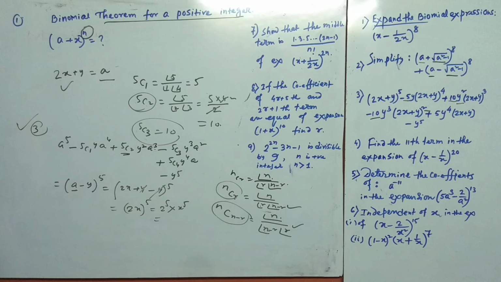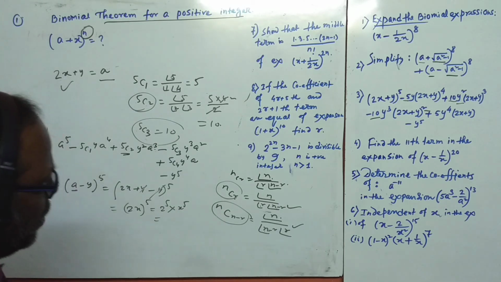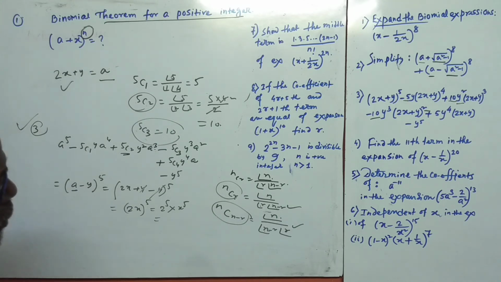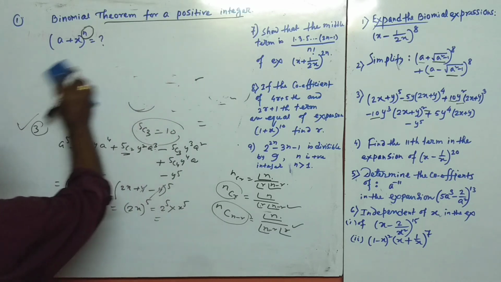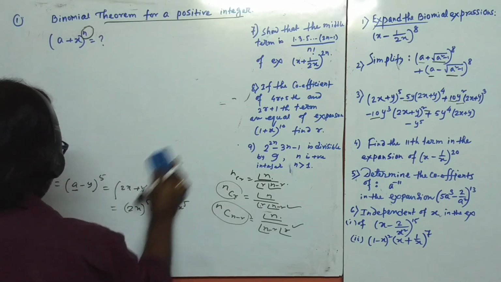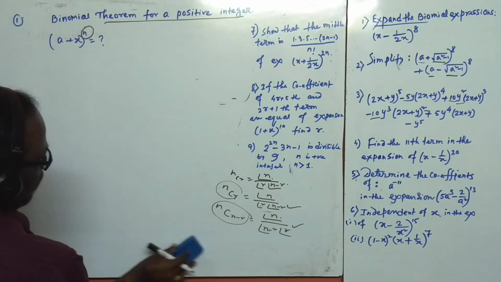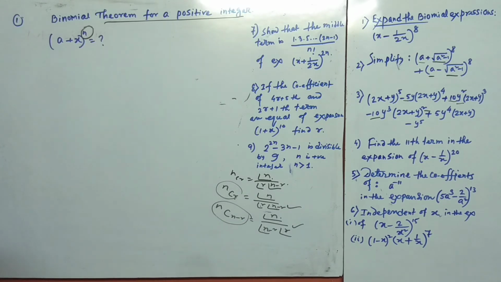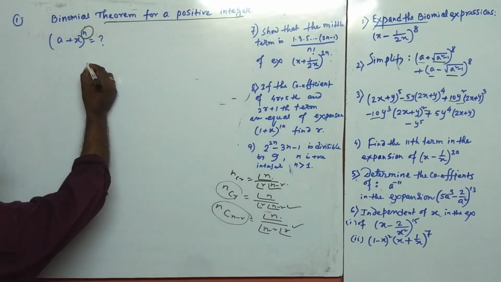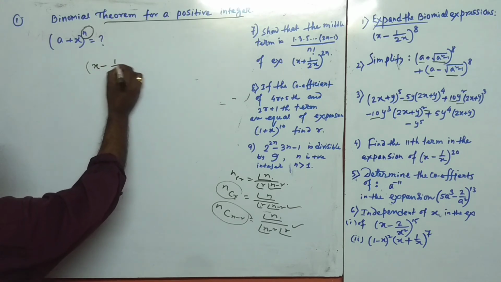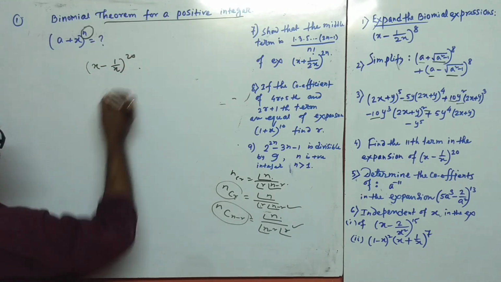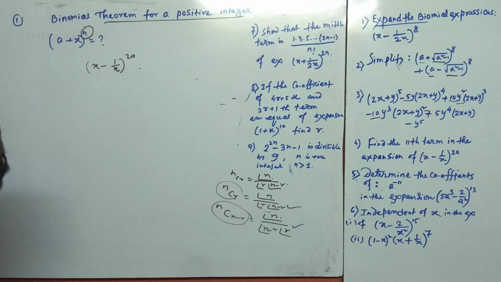Okay. Next question, question number 4. See the question number 4. Find the 11th term of x minus 1 by x to the power 20. Okay, the 11th term.